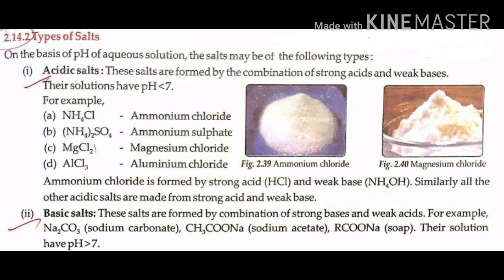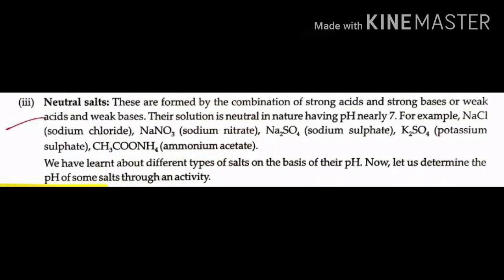Basic salts. These salts are formed by combination of strong bases and weak acids. For example, sodium carbonate Na2CO3, CH3COONa sodium acetate, RCOONa soap. Their solutions have pH value greater than 7. Next type of salts, neutral salts.